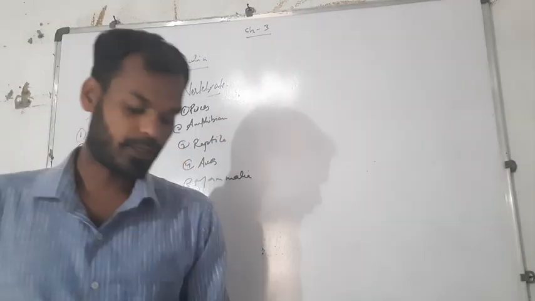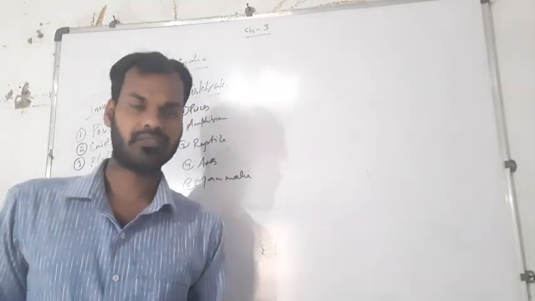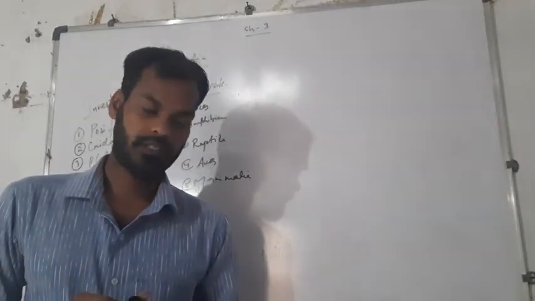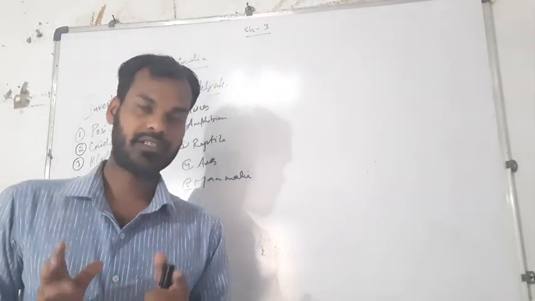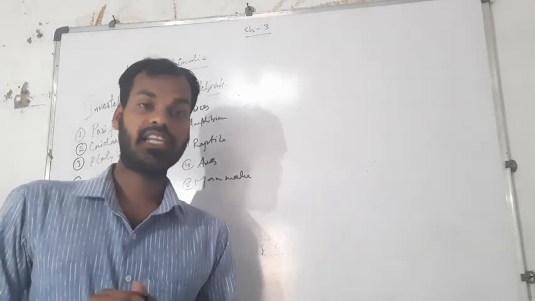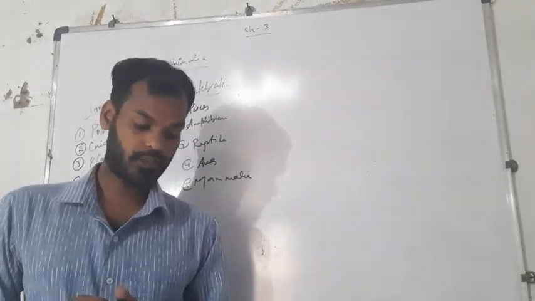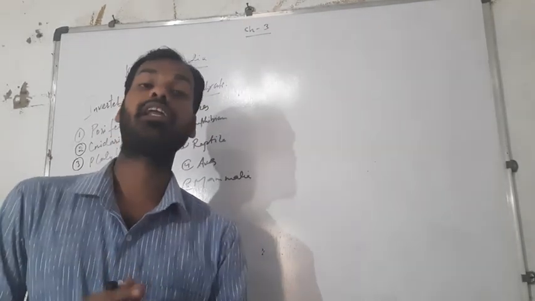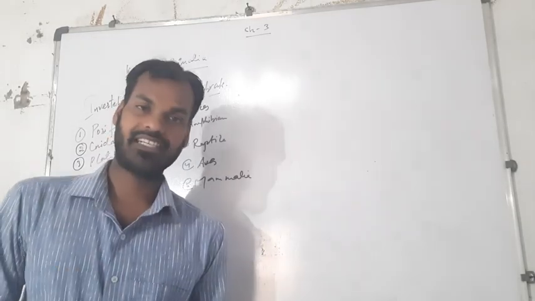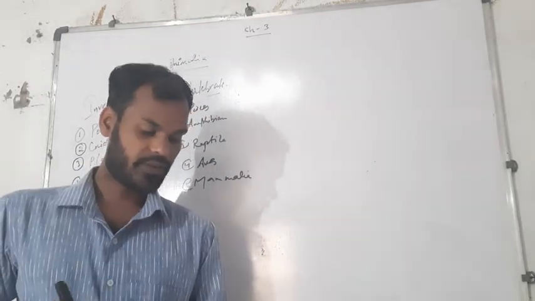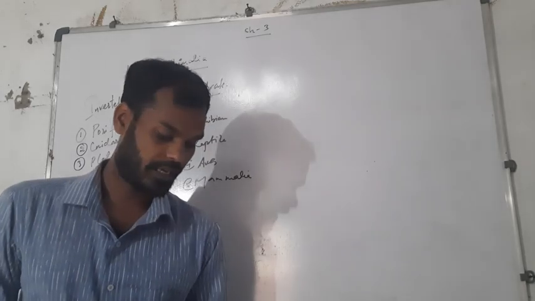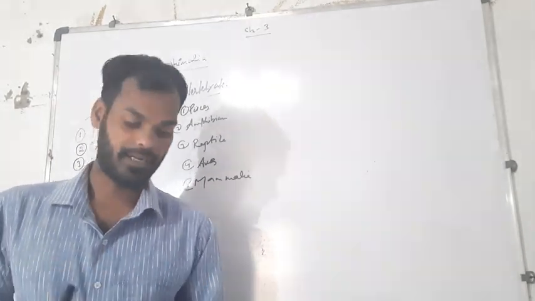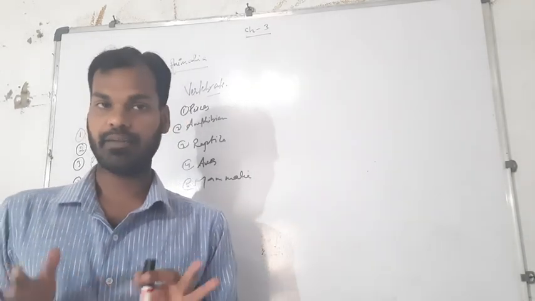Next phylum is roundworm or Nematoda. Fourth one, Nematoda, roundworm. Mostly you can see in day-to-day life also. They are mostly parasitic. They will also infect other organisms. Examples are Ascaris, which lives in the small intestine of humans and other mammals. Some others are free living also. So some are parasitic, some are free living. Next, they will have a cylindrical and unsegmented body, and it will be long. Then the body has two openings, the mouth and anus.